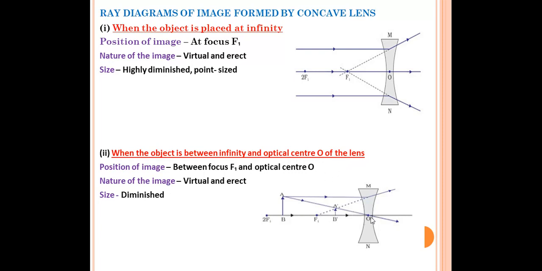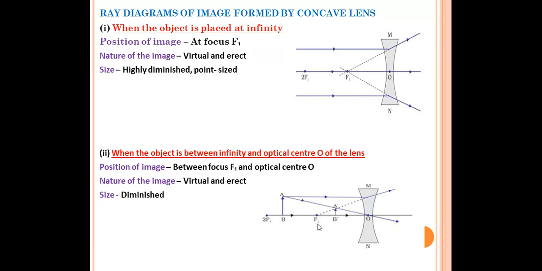Infinity and optical center O. This is the optical center O, and this point is in between infinity and optical center O. So one ray of light will be parallel to the principal axis. It will diverge in this direction. It will go in that direction. And the second ray of light you can pass through the optical center. Both the rays of light are meeting at a point over there, A dash, B dash.